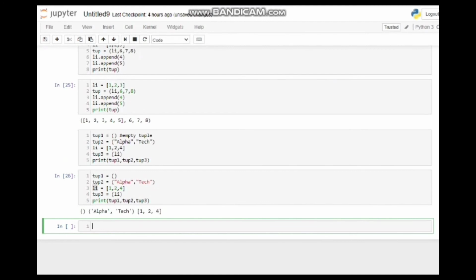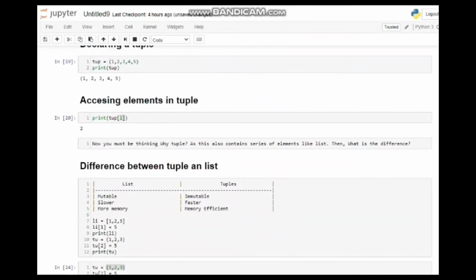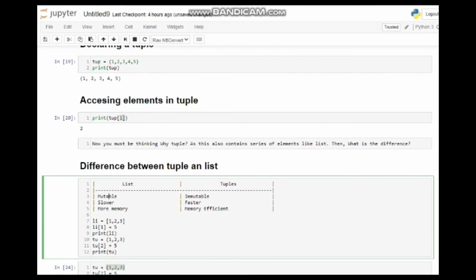So I would also like to add one more point, which is a more real life scenario. After looking into this tutorial, what have you realized? What is the basic difference between tuple and list? The basic difference is that tuples are immutable, whereas lists are mutable. So in a real life scenario where the data sets are extremely large, and you know that these data sets are not going to change and you're sure about that, then you should always use tuples, because tuples are faster for data processing and also memory efficient.